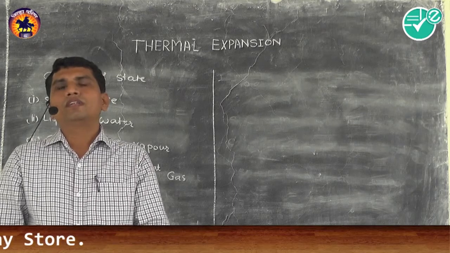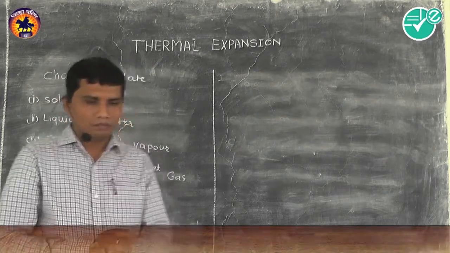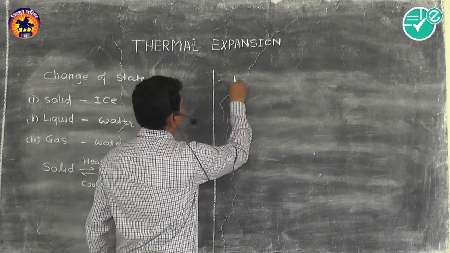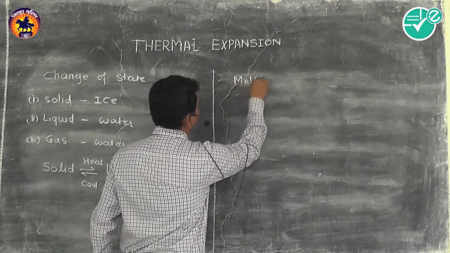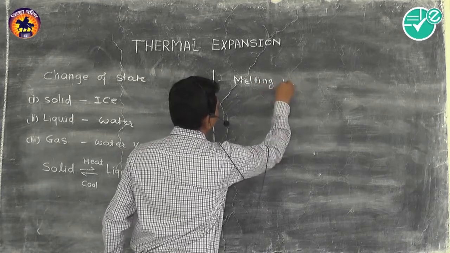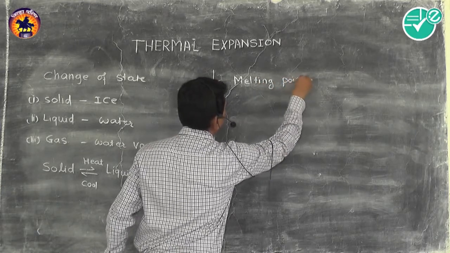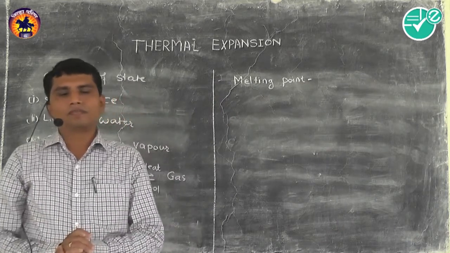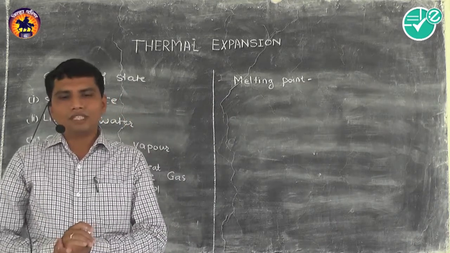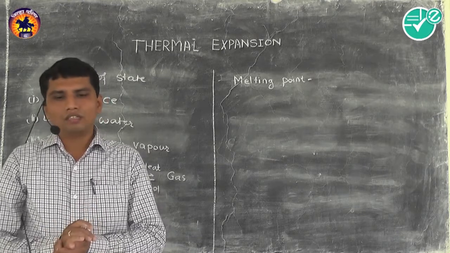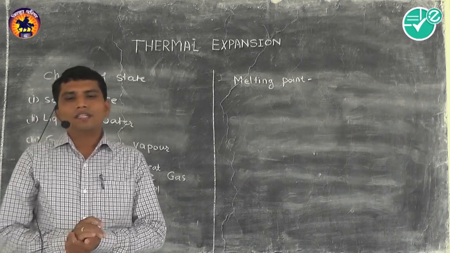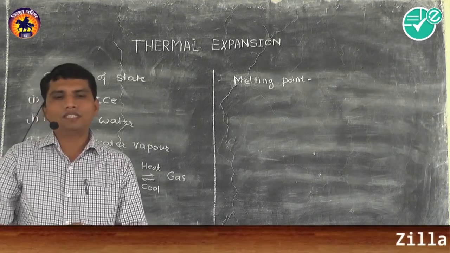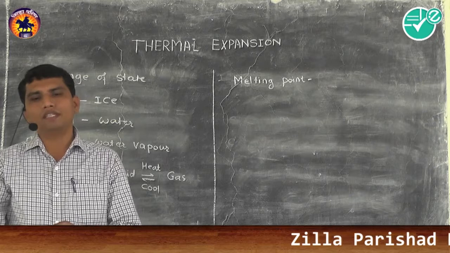Now the term which we are going to study is melting point. Melting point means, at a standard pressure, the temperature at which a substance changes its state from solid to liquid.